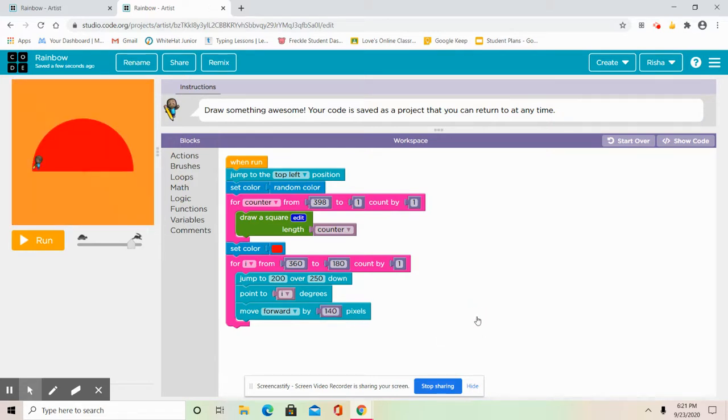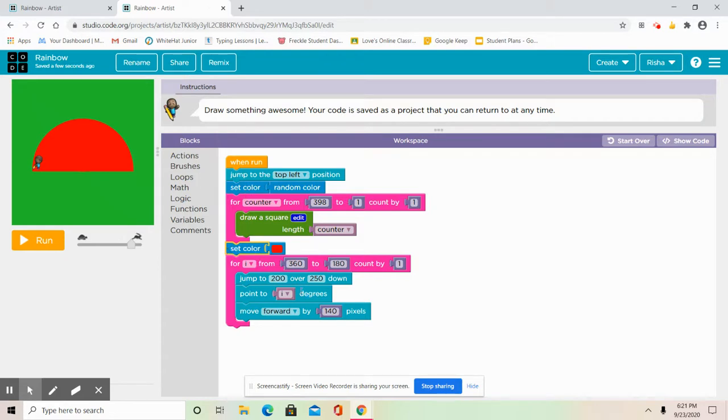Whoa, isn't that so cool? So this is going to repeat every time, guys. It's just going to keep on repeating and repeating and repeating, because it's going to be the same thing, but the size is going to get smaller. So we're not going to change anything with this part of the code other than the background. We're just going to keep it there.